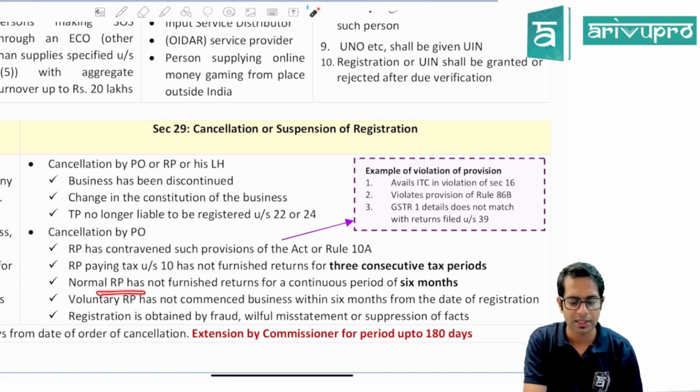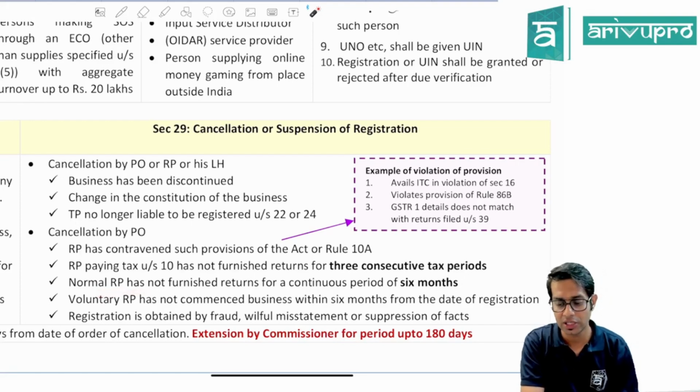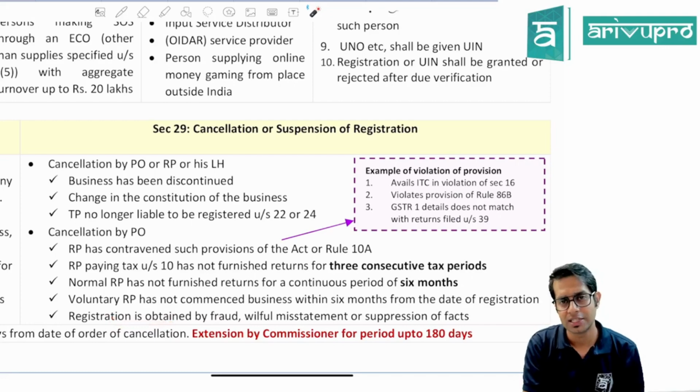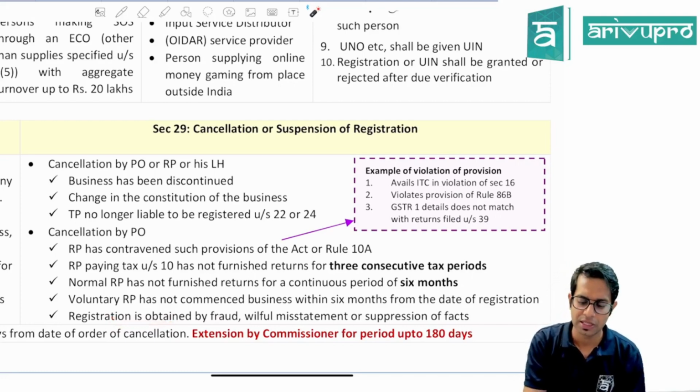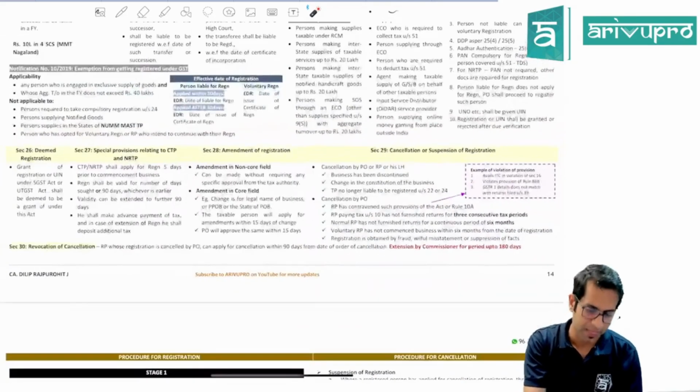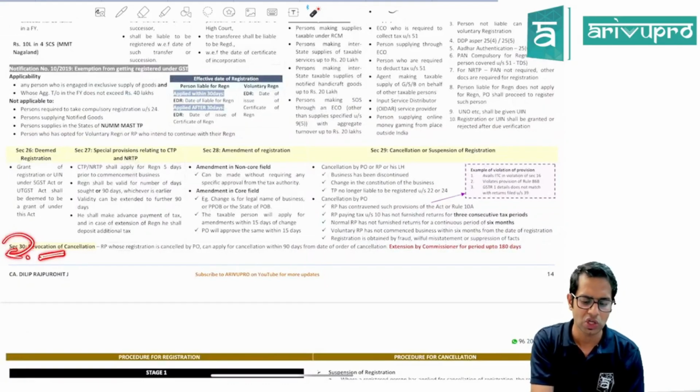If a normal taxpayer has not filed his return continuously for 6 consecutive tax periods, or a voluntarily registered person has not commenced the business for a period of 6 months from the date of taking registration, or if the registration has been obtained by way of fraud, misrepresentation, suppression of facts, etc., then section 30 talks about revocation of cancellation.